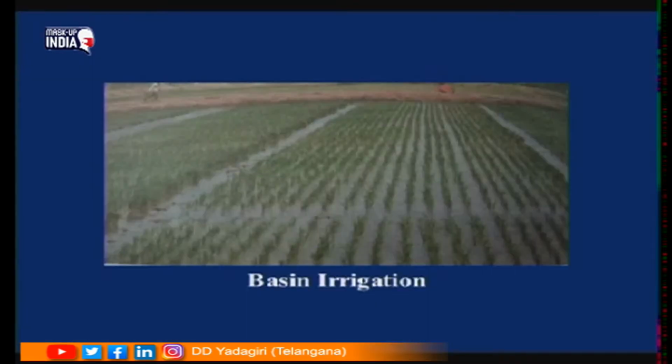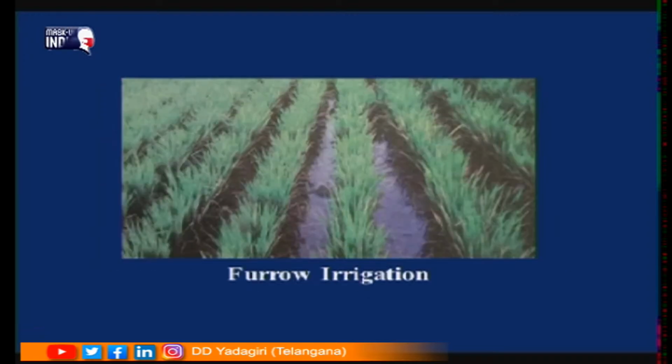So this is basin irrigation, children. Here in this just a land will be there and the water will be poured. So here completely that particular field will be submerged with the water. In this irrigation system, what will it be? Crops will be present in particular rows, and in between the crops the furrows will be present. So water will be kept or poured in these furrows.